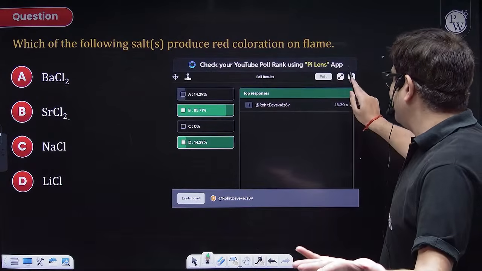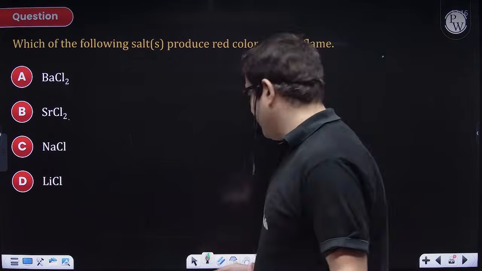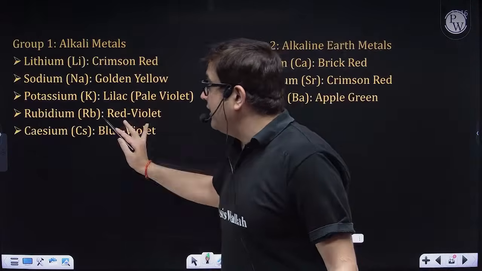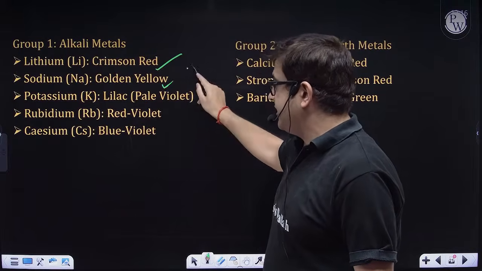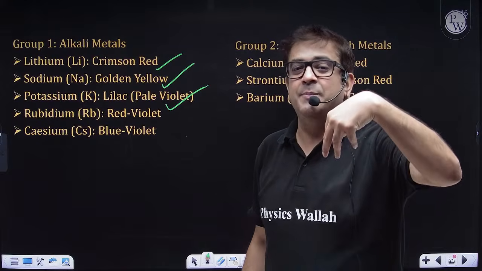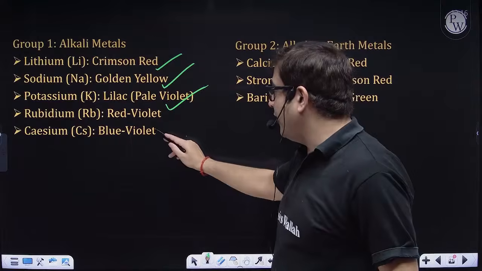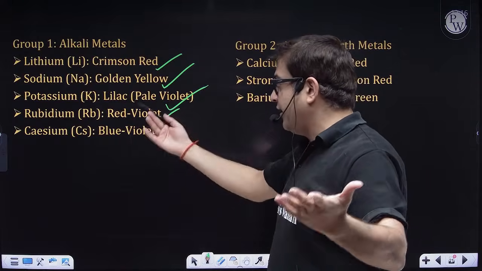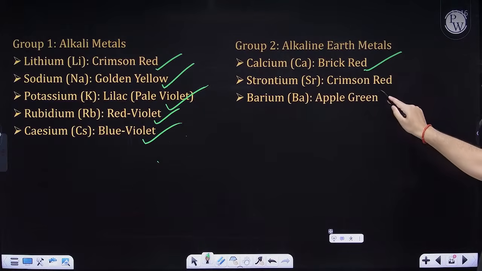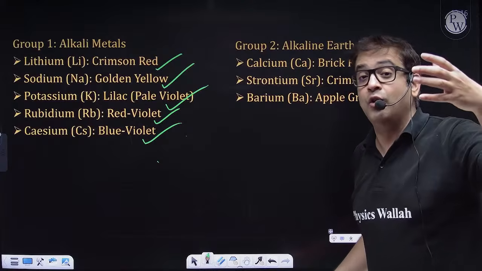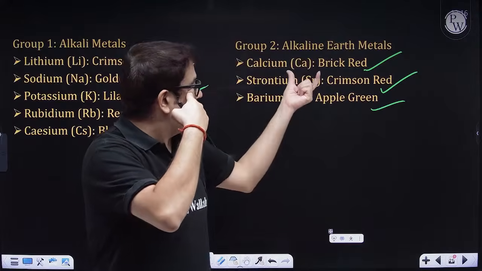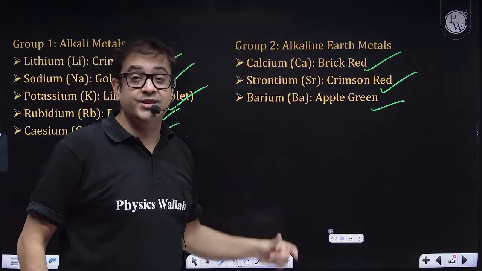Sir, this color you obviously have to read. Sir, can you give me this PDF? I'll definitely be giving you. In alkali metals, lithium is crimson red, sodium is yellow, potassium is violet, less intense violet, so some people call it pale violet. Rubidium is sometimes reddish, sometimes violet, bluish violet, and cesium as well. Calcium is brick red, strontium is cream type of red, as in not intense red, and barium is definitely apple green. Sir, what about alkaline earth metals, beryllium and magnesium?